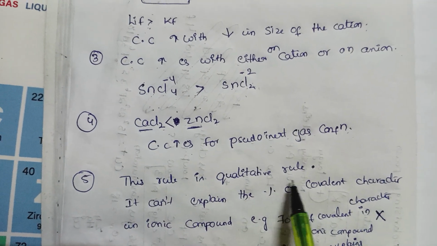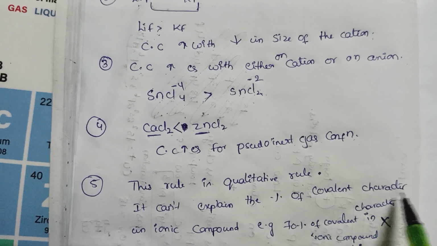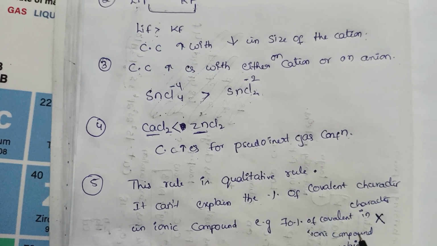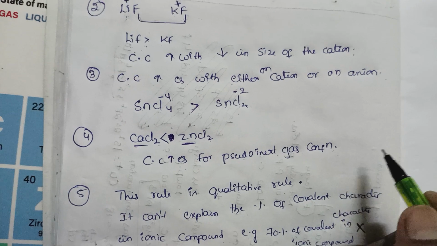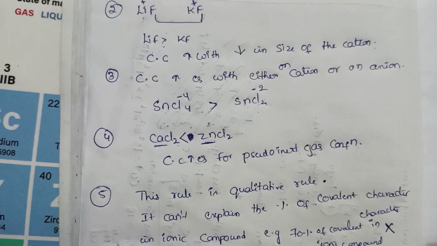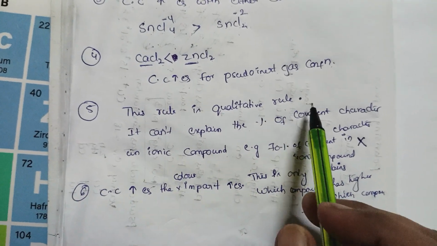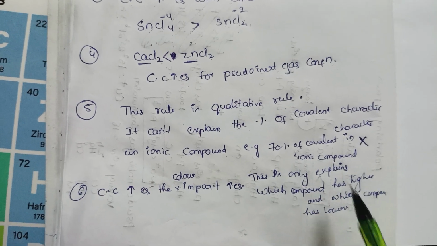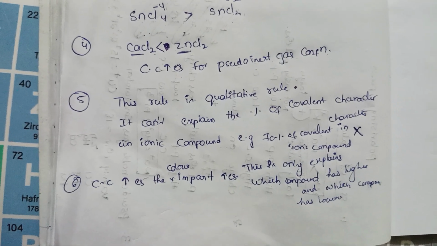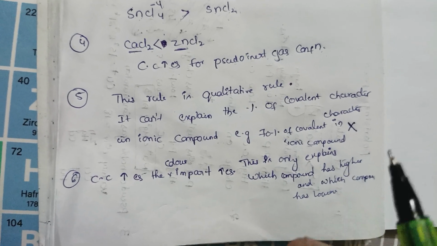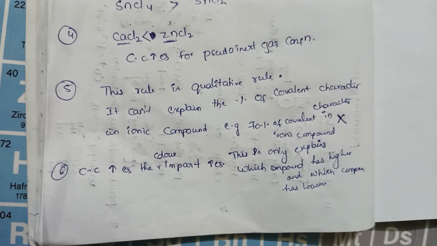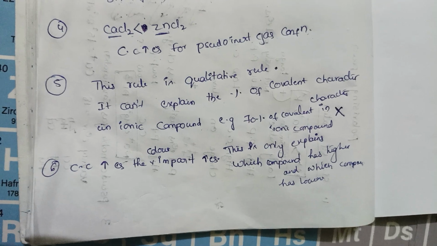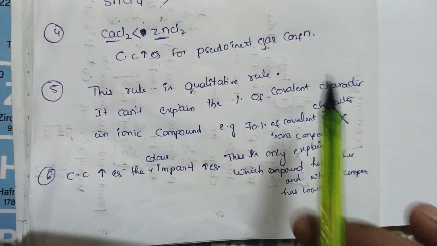This rule is a qualitative rule. It can't explain the percentage of covalent character in an ionic compound. For example, if 70% covalent character is present in an ionic compound, we can't explain that. That's why it is a qualitative rule. What it will explain is, if we take two molecules, this compound has more covalent character than this one. But we can't explain the percentage of covalent character in an ionic compound. That's why it is called a qualitative rule.